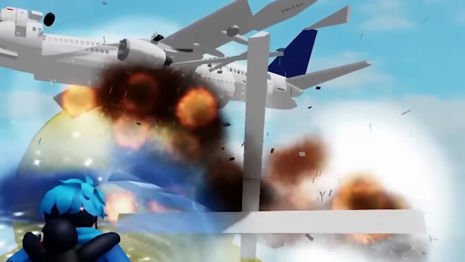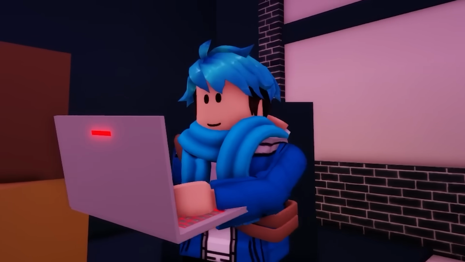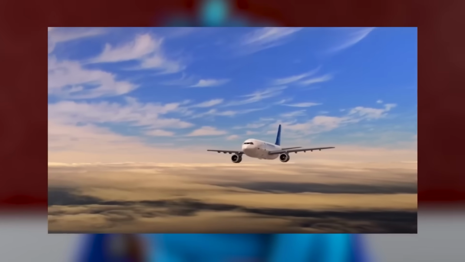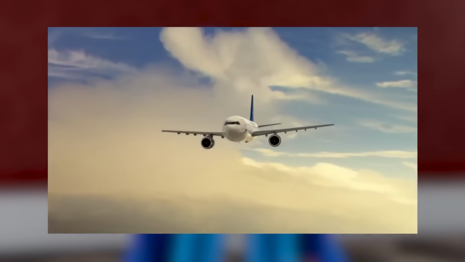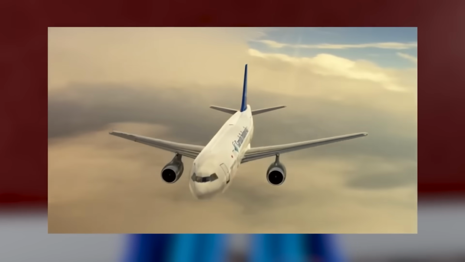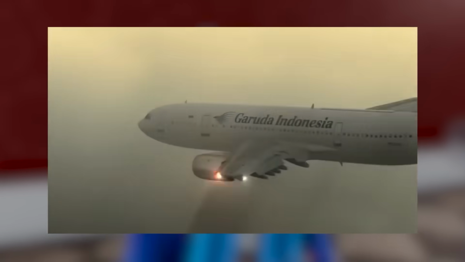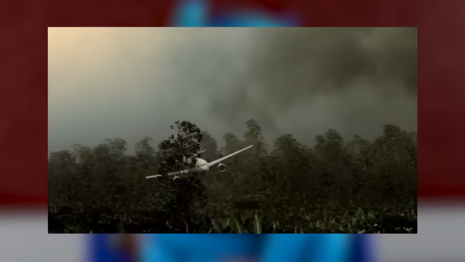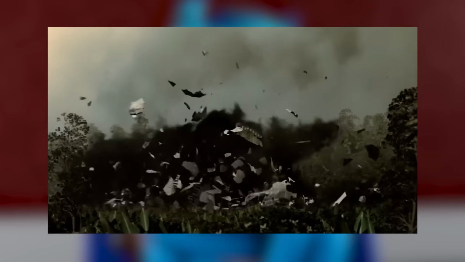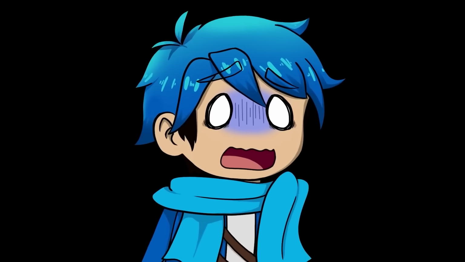Okay, so the game's a little scuffed, but we kind of get the idea of it. Let's check out the animation here. All right, so the plane's flying like normal so far. Then, oh. It looks like it's just falling down now. Wait, why is it doing that? Everything looks fine. Is the engine okay? Okay, it just went into some gray clouds and yeah, it's just going down into the forest. Oh jeez, it just shattered to millions of pieces. What the heck happened there?